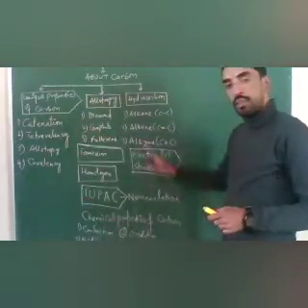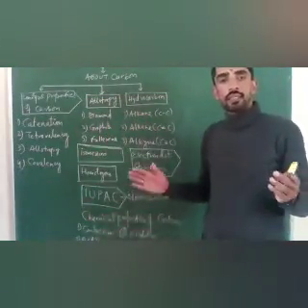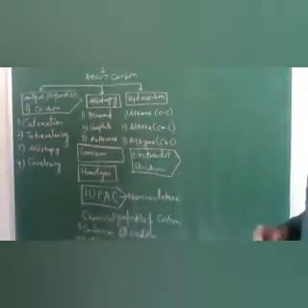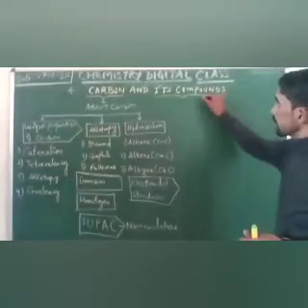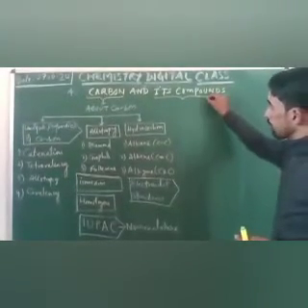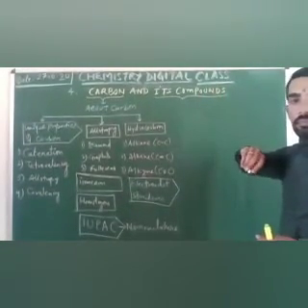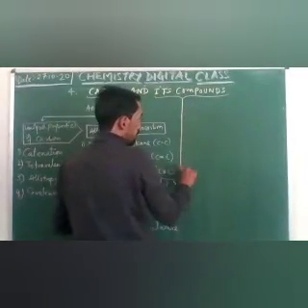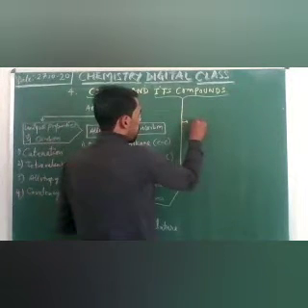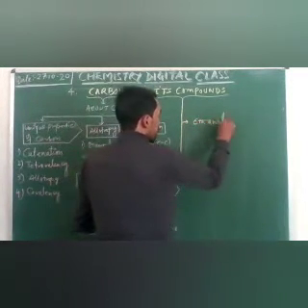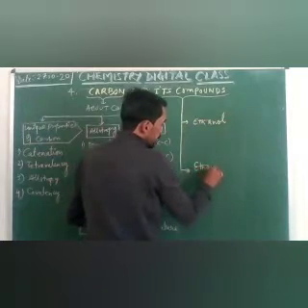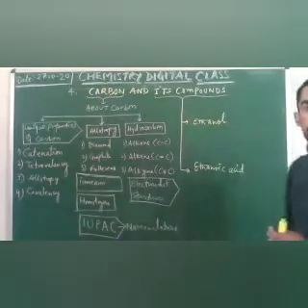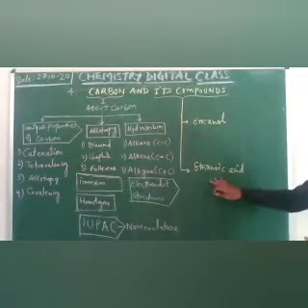About carbon. This chapter was a little lengthy, so I taught you in detail. Now the second part of the chapter is about its compounds. What are the important compounds of carbon that we studied yesterday? There are basically two important compounds. First is ethanol, second is ethanoic acid.